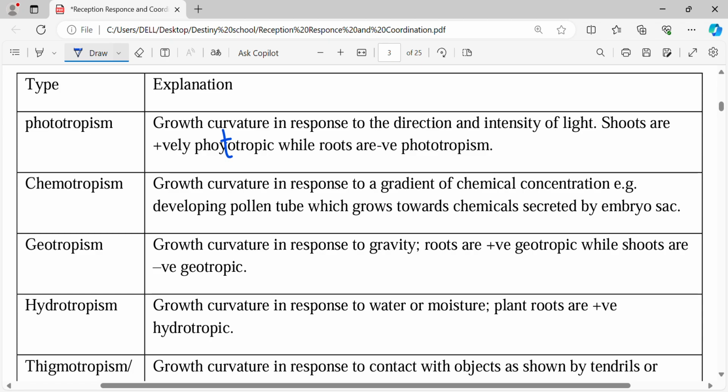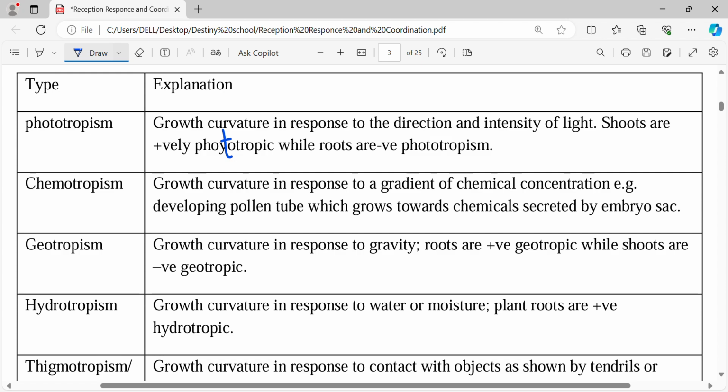Why are we saying that roots are negatively phototropic? Because we are talking about light. The shoots are the upper part of the plant, the leaves and all that. When these leaves and the upper part of the plant grow upwards towards sunlight, that is positive, because when something moves toward the stimulus, that is a positive response. When it moves away from the stimulus, that is a negative response. The roots normally grow towards the soil, away from the sunlight, so they are negatively phototropic.